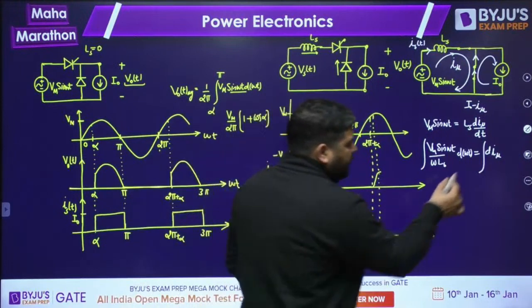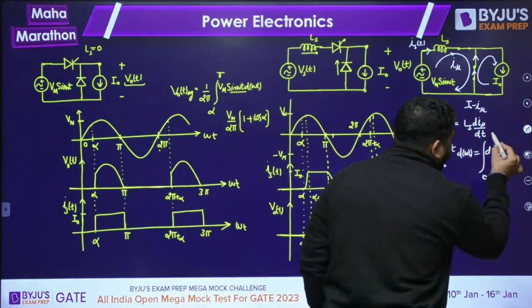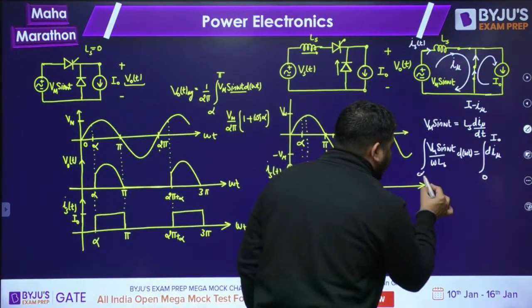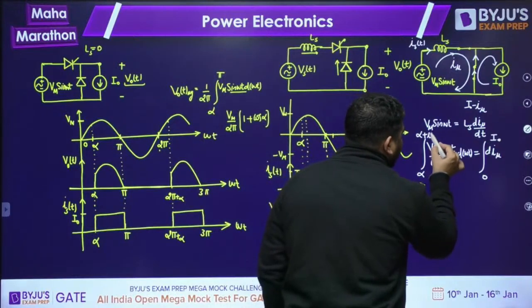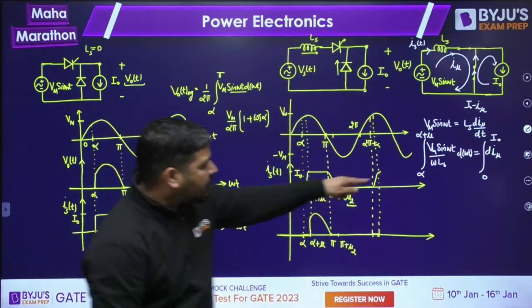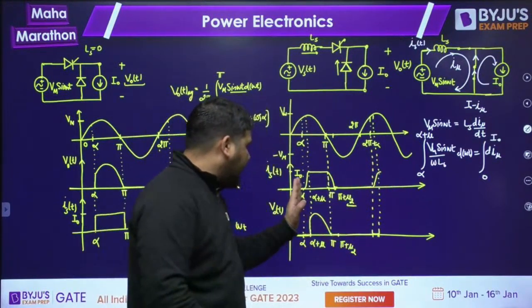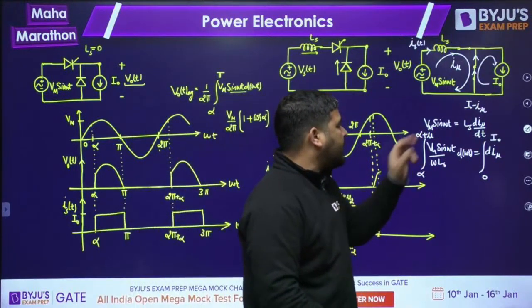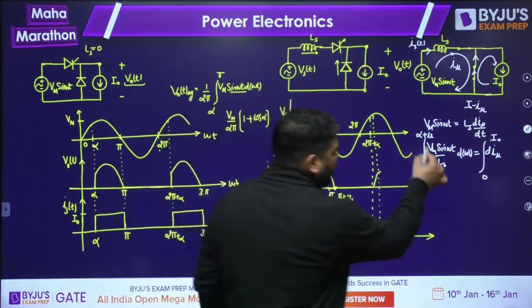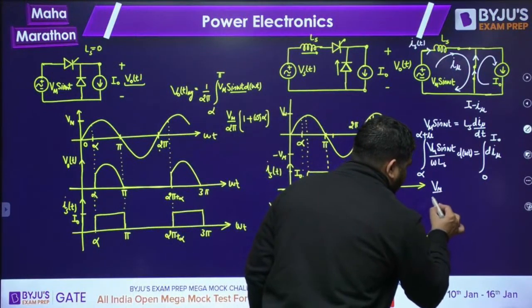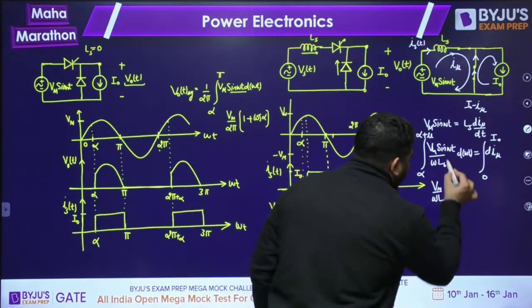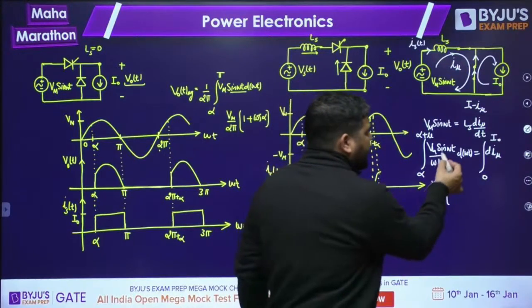But let me tell you, the I mu changes from 0 to I naught and this omega t changes from alpha to alpha plus mu this time. In case of diode, it was from 0 to mu. But now, since the conduction starts from alpha, the overlapping will be from alpha to alpha plus mu. So it will be Vm by omega Ls, and you take the integration of sine.